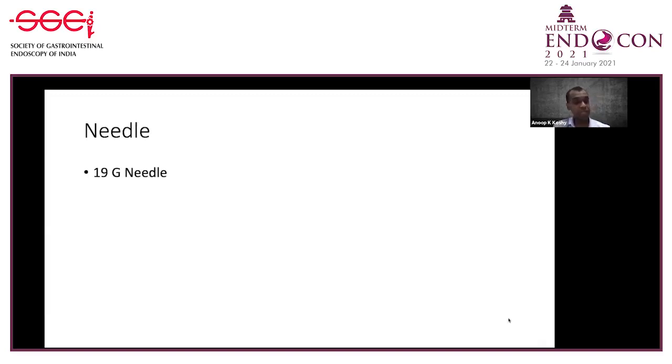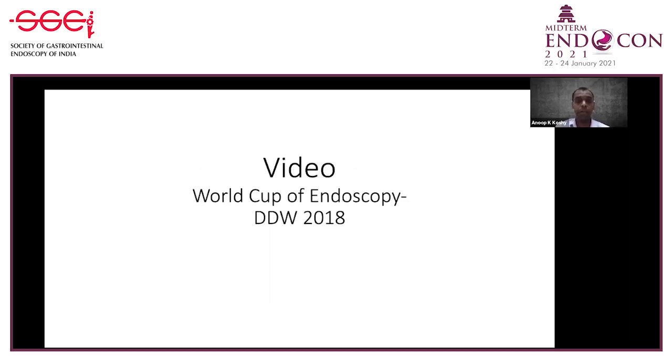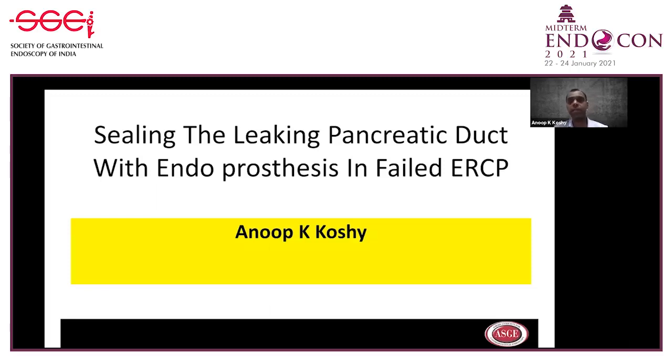We prefer to use a 19 gauge needle and a 0.025 inch angled tip torqueable guide wire. So next, I'll show a video where we have put to use all that I just suggested. This video, we presented representing India at the World Cup of Endoscopy at DDW 2018, which was held at Washington. Sealing the leaking PD with endoprosthesis in failed ERCP.